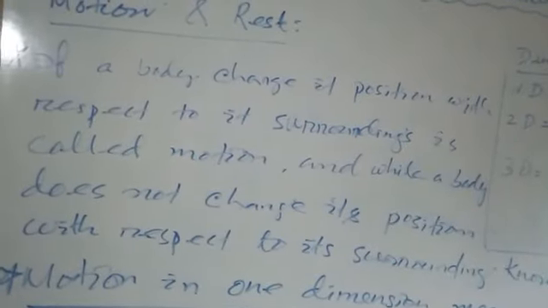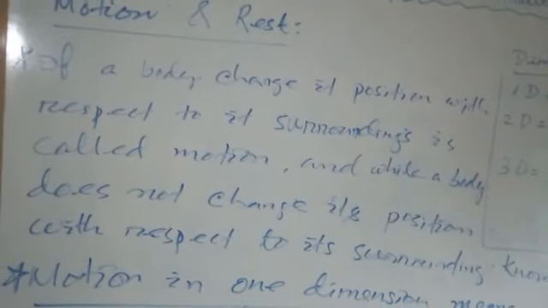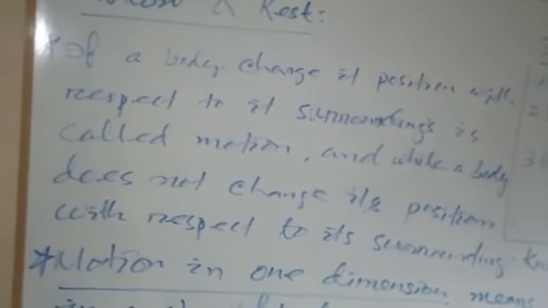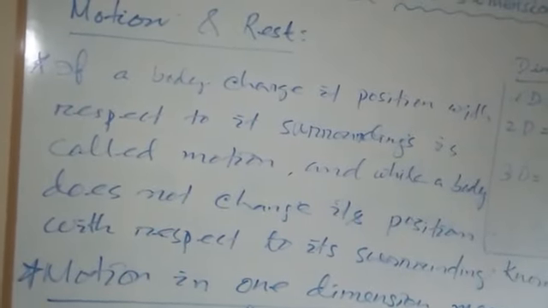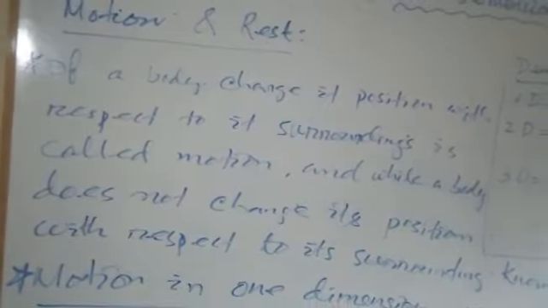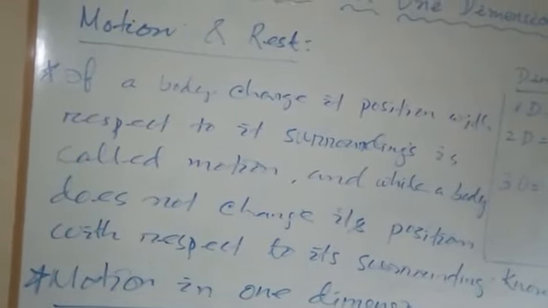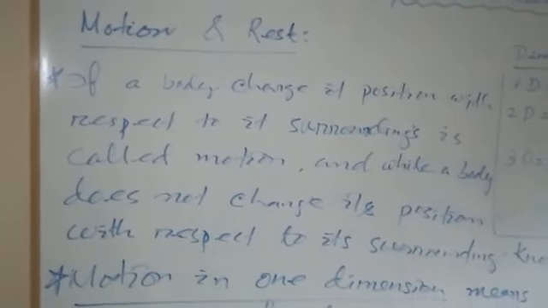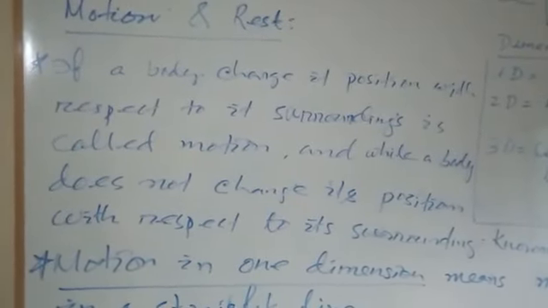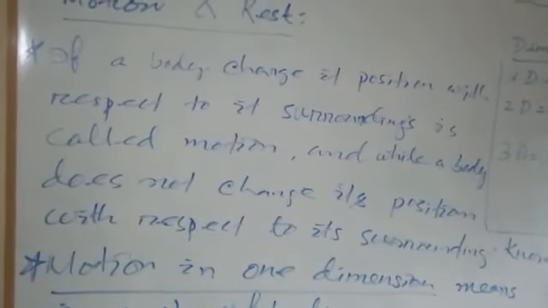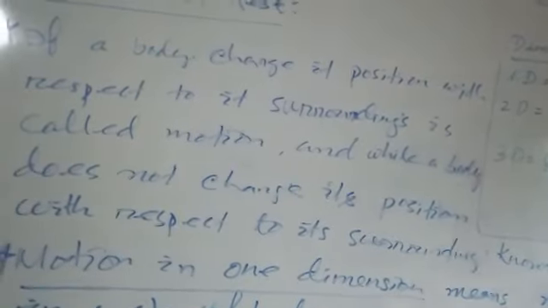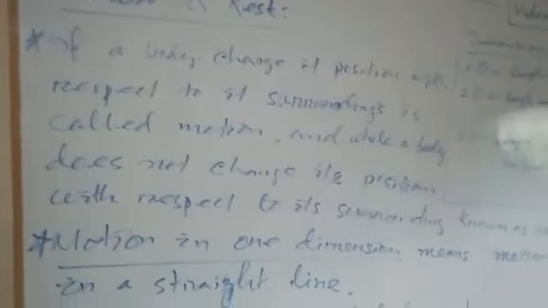Suppose a train is in the platform. When the time of departure comes, the train leaves the station. The platform, the station, and the people who are not traveling remain back and the train goes forward. Previously the train was at a particular station, now it is not in the station. It changed its surrounding, it is somewhere else. So you find that is called motion. If a body changes its position with respect to the surrounding, then we call it motion.